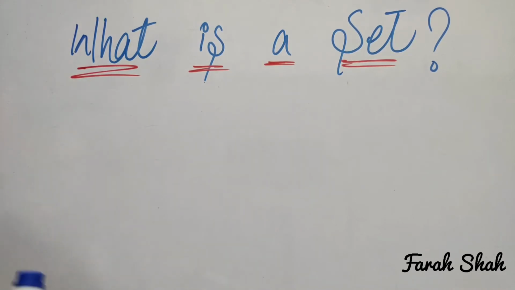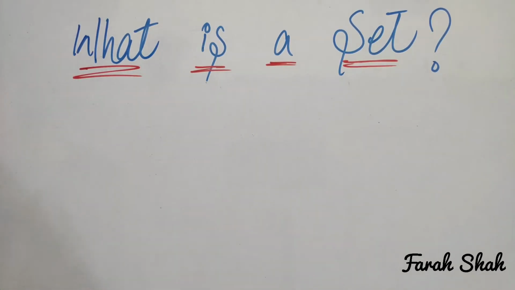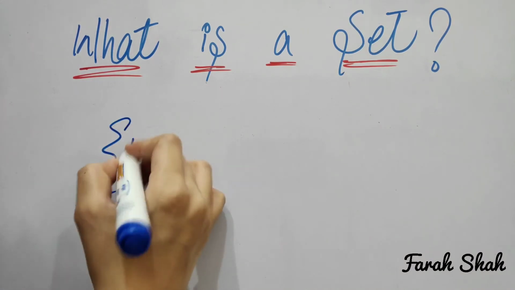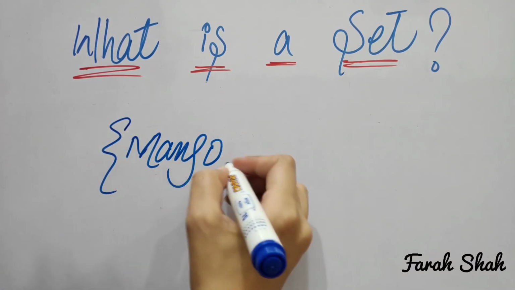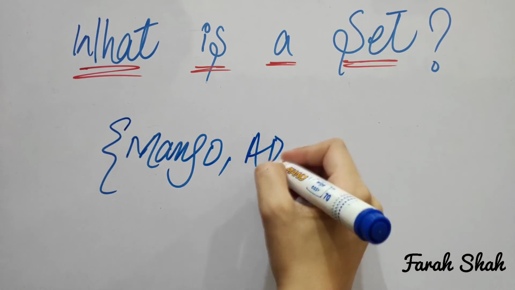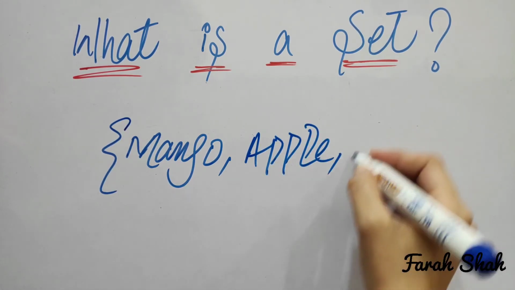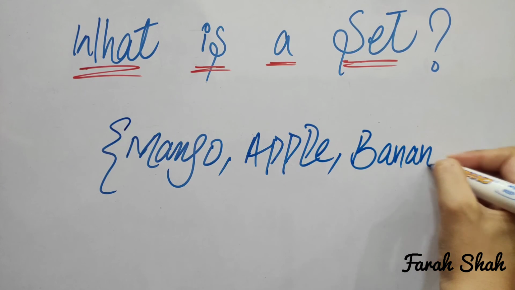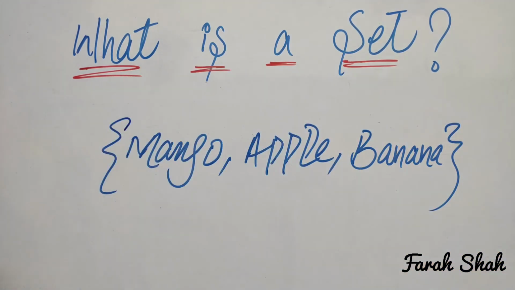Now let's make a set of any 3 fruits we know. I list it as follows. Now this is a set because all of these elements are distinct and these elements are well defined because these elements satisfy the property of this set which says to list any 3 fruits you know. So this is a set.